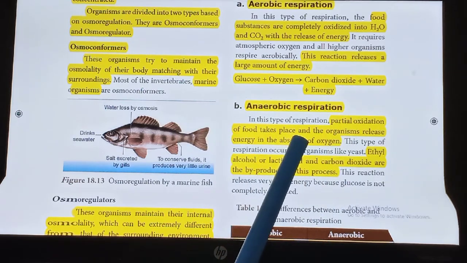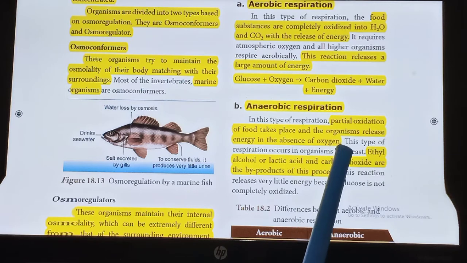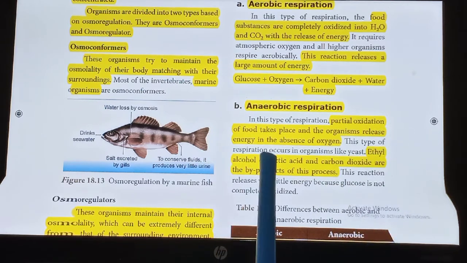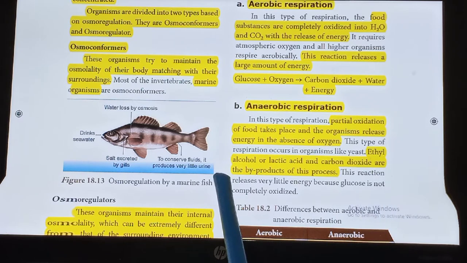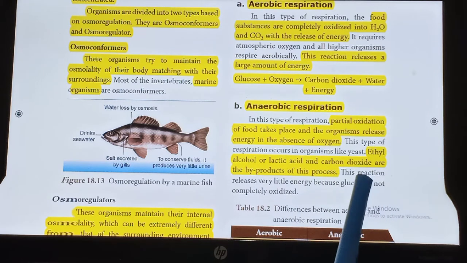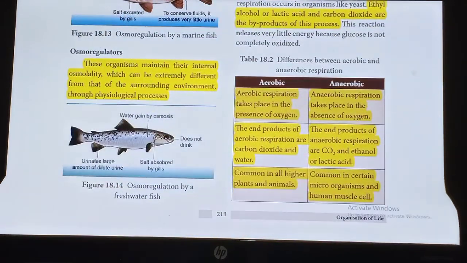In anaerobic respiration, partial oxidation of food takes place and the organisms release energy in the absence of oxygen. Ethyl alcohol or lactic acid and carbon dioxide are the byproducts of this process. The difference between aerobic and anaerobic respiration is very important.